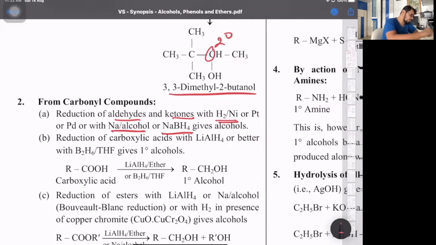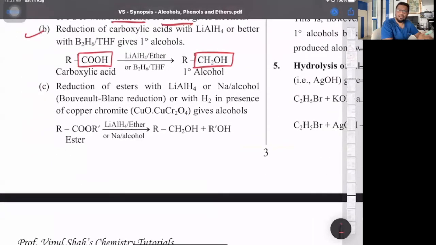Next one, reduction of carboxylic acids. Carboxylic acids, when they are reduced, the COOH group gets reduced to the respective primary alcohol. Now that's with lithium aluminum hydride followed by hydrolysis, or you can also use diborane with THF as a solvent. It gives its primary alcohol back. So for any acid, just replace the COOH by CH2OH. That is one part. Then reduction of esters.